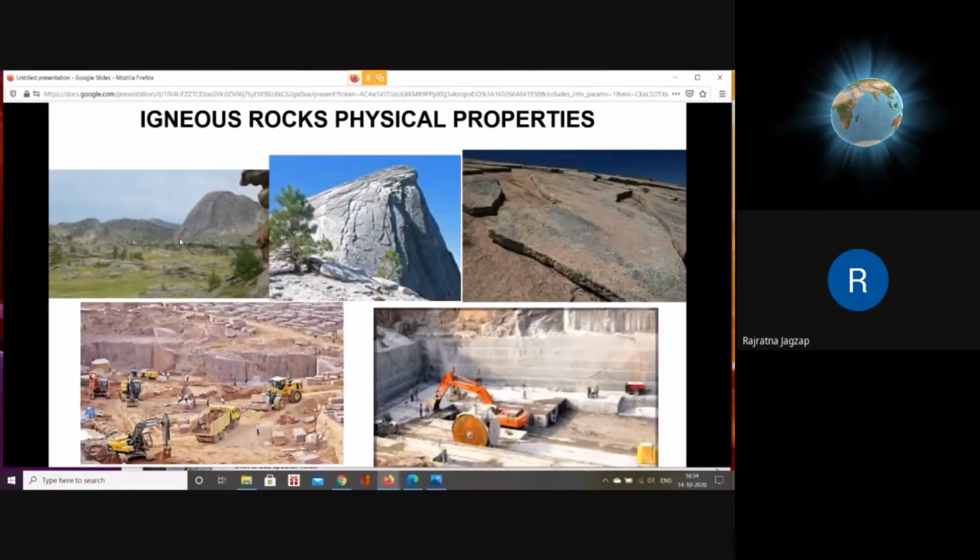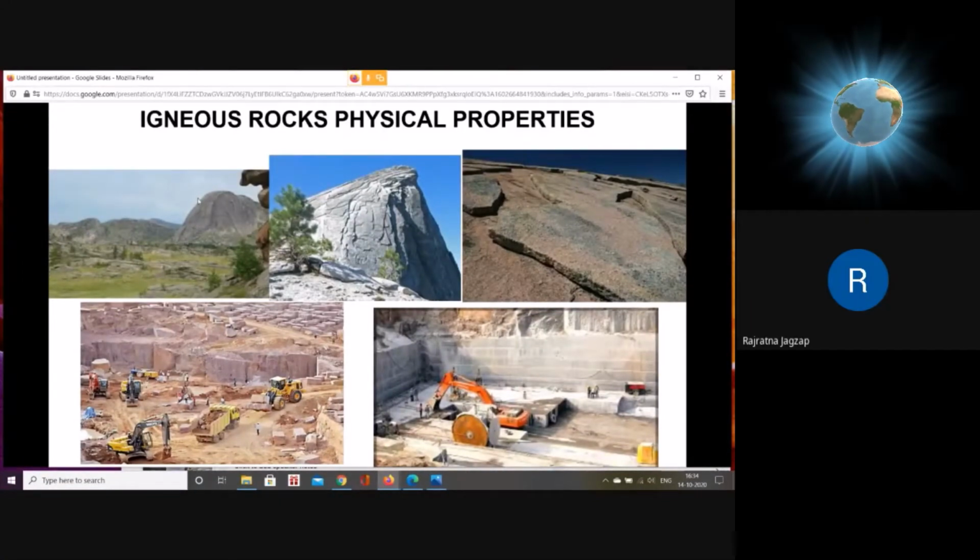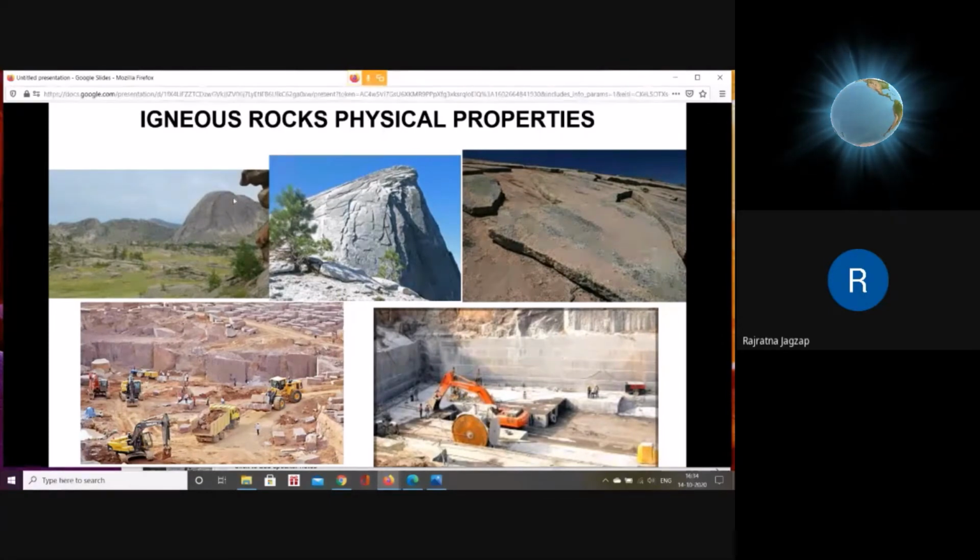So from a long distance, granite looks like this, in the form of a round-topped hill. If you go near, you can see it more closely. You can see the curvature. Can you see the curvature of the rock in this photograph? So this is the curved nature of the hill. It is characteristic of granite.